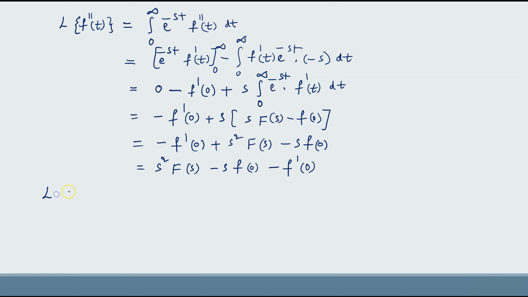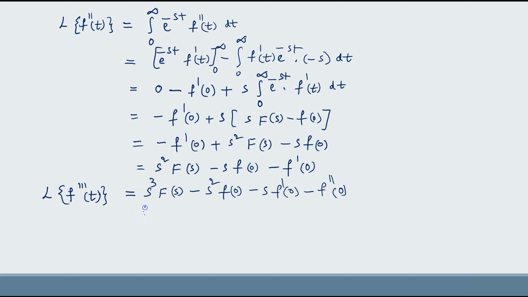So using this, Laplace transform of f triple dash of t will be equal to s cube f of s minus s square f of 0 minus s into f dash of 0 minus f double dash of 0.